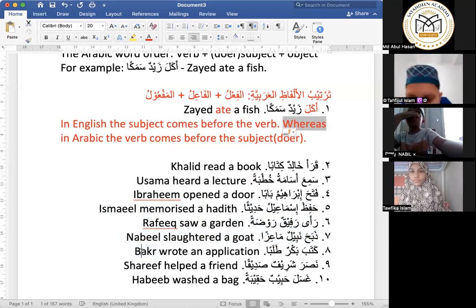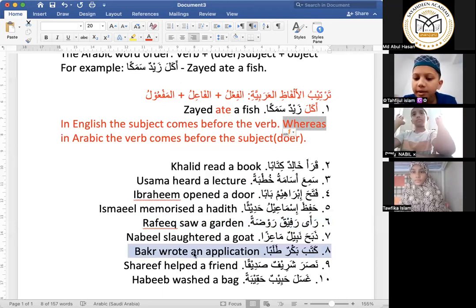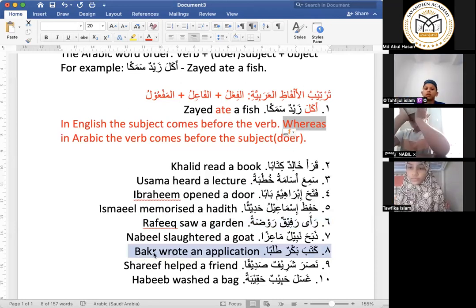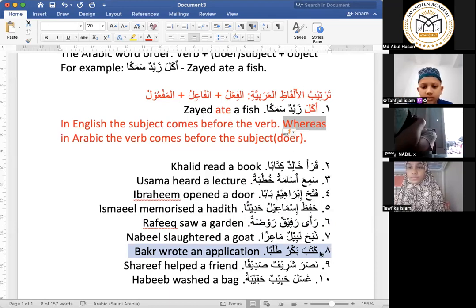And then the next example, Kataba Bakrun Talaban. Bakr wrote an application. So in this English sentence, the subject Bakr came before the verb wrote. Whereas in this Arabic sentence, the verb Kataba came before the subject Bakrun.